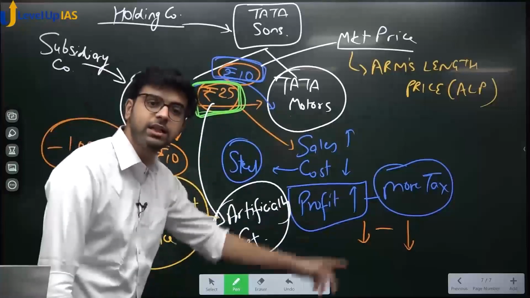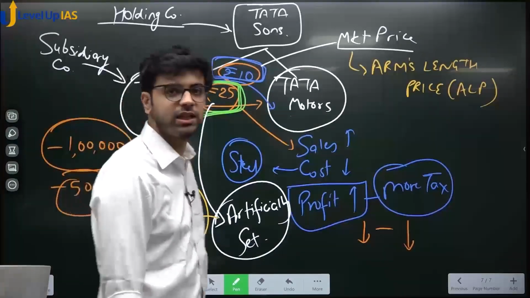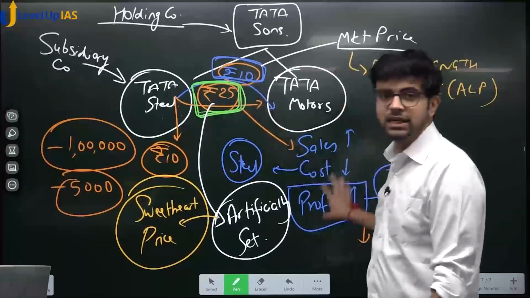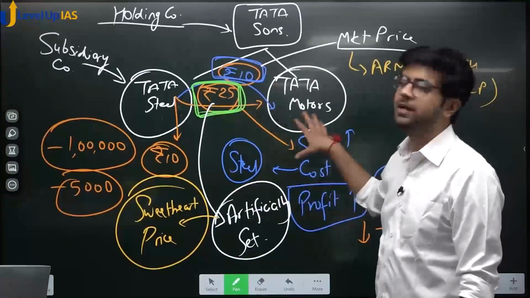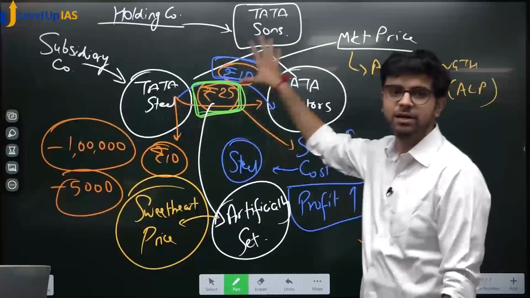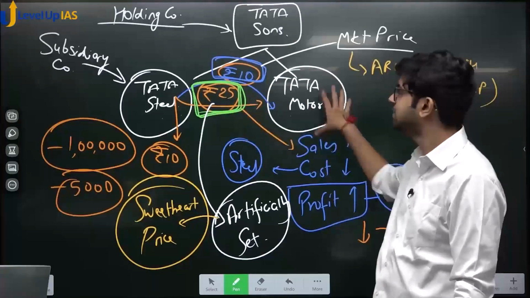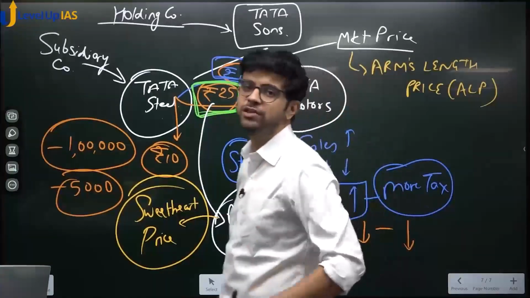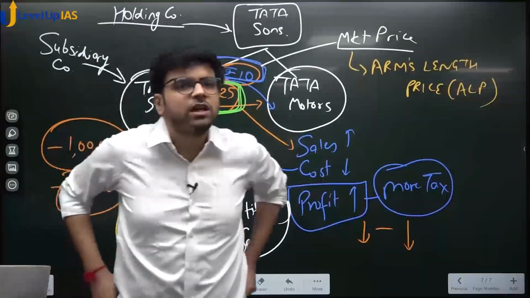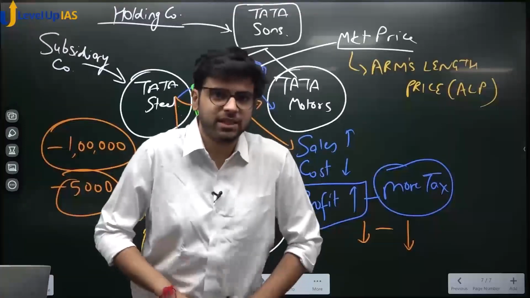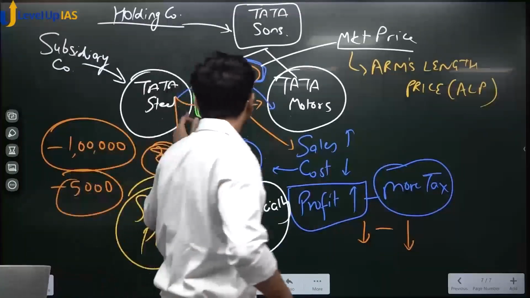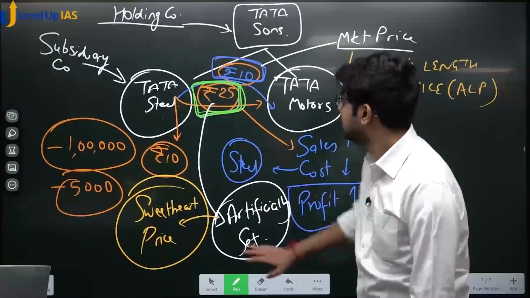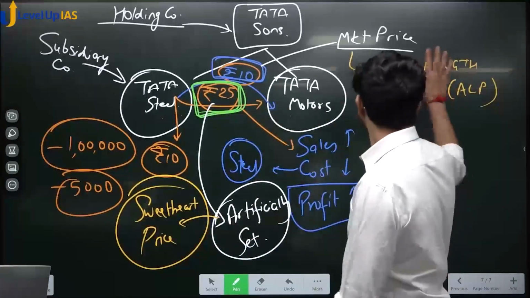See, who is losing in this? Government is losing in this. Government is losing tax revenue, precious tax revenue. So this setting normally happens in group companies because they are able to control the supply, they are able to control the raw materials as well as the finished goods also. Normally it doesn't happen between stranger companies or between unrelated companies. Why? Because why will that person increase his tax base? If instead of Tata Steel it is buying steel from some other company, why will that person be interested? Right? This is known as sweetheart price. This is known as arm's length price.